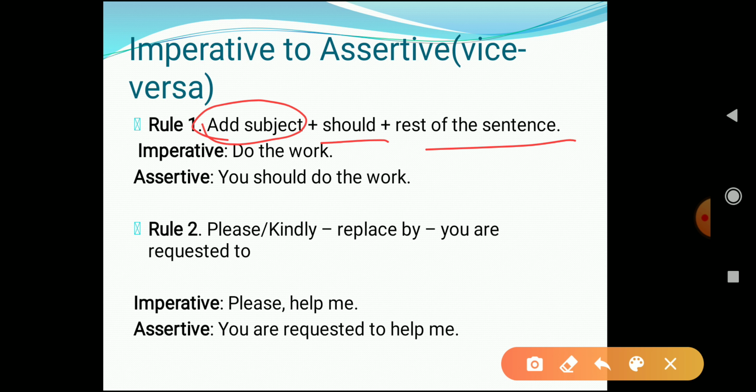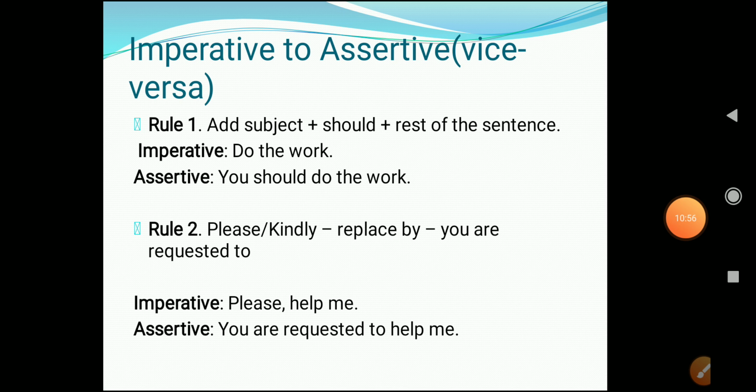For example, in the imperative sentence "Do the work," over here "you," which is the subject, is not mentioned. So you have to add "you" at the outset of the sentence, and then you have to add what? You have to add "should," and then the rest part of the sentence, that is, "do the work." It is really very easy and interesting. I hope rule 1 is clear to everyone.